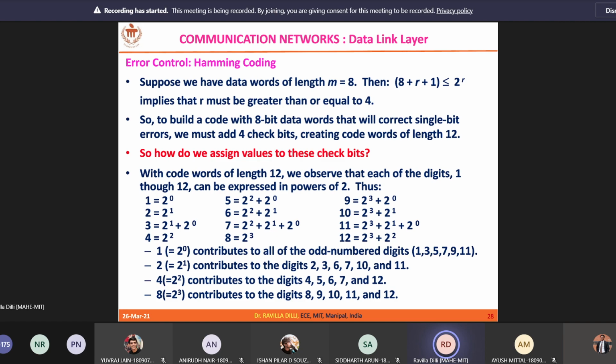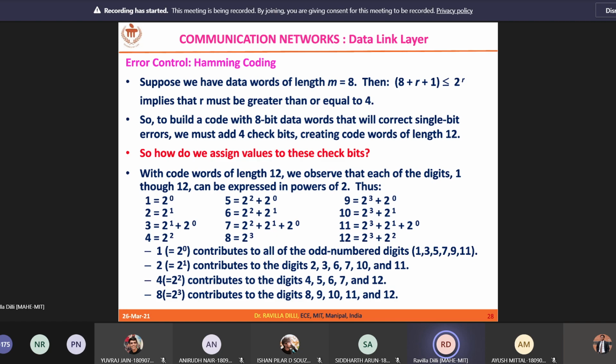In the same way, R1 can be calculated as XOR of positions 2, 3, 6, 7, 10 and 11. Same way R2 is the XOR of position values 4, 5, 6, 7 and 12.